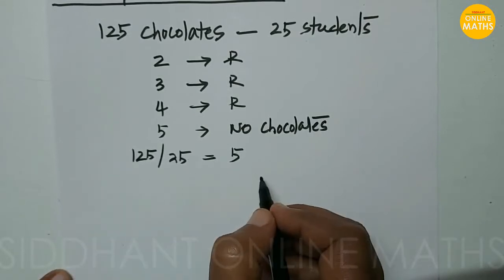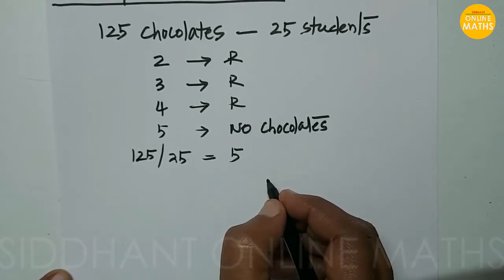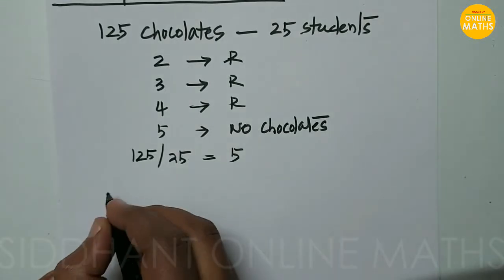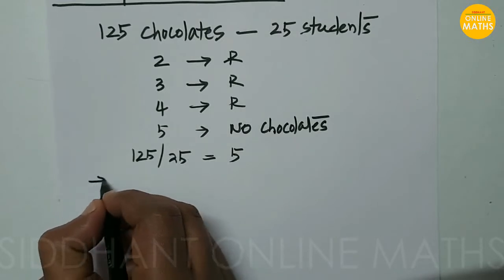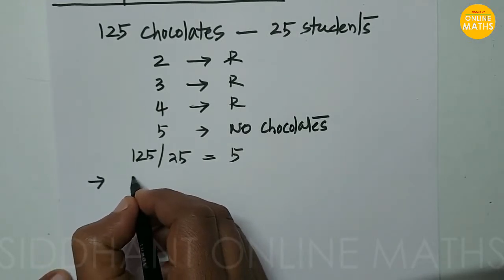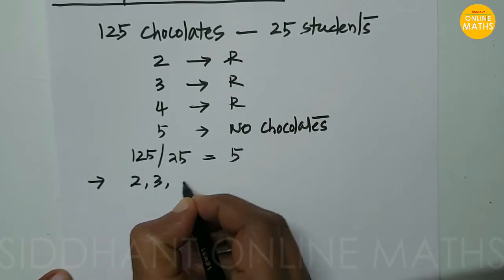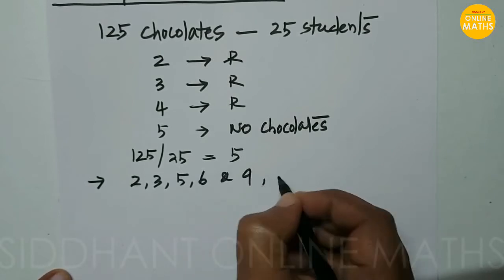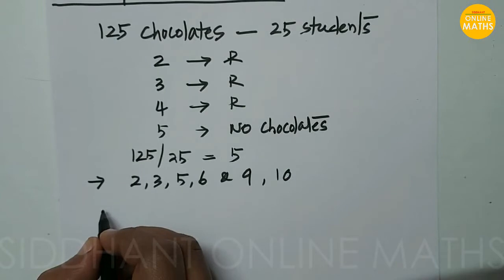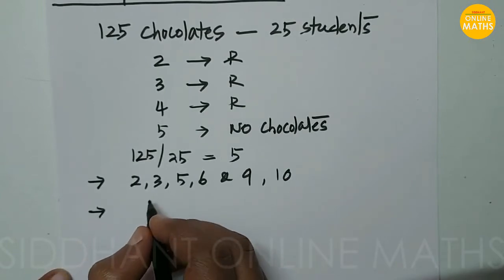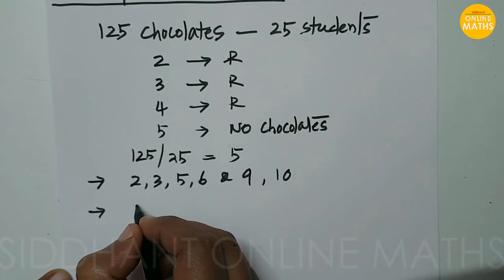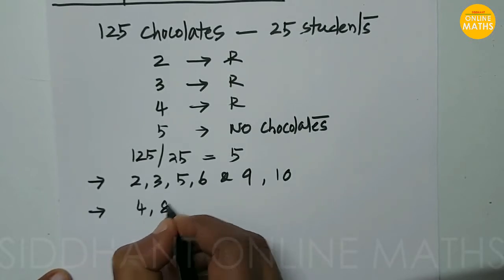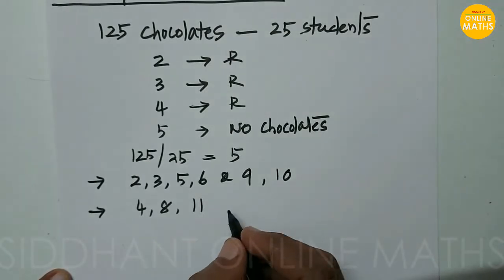But there are some other rules for divisibility. If you know the rules for divisibility, it will be very easy for us to divide any number. Already in the previous classes we have studied the divisibility rules for the numbers 2, 3, 5, 6 and 9, and also 10. Here we are going to extend the study of the rules of divisibility with the numbers 4, 8 and 11 also.